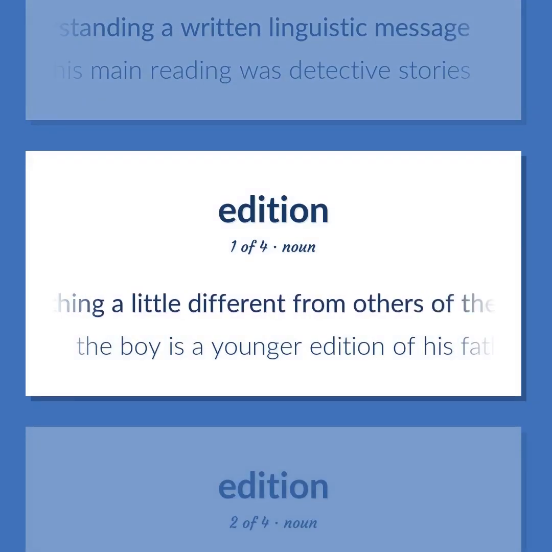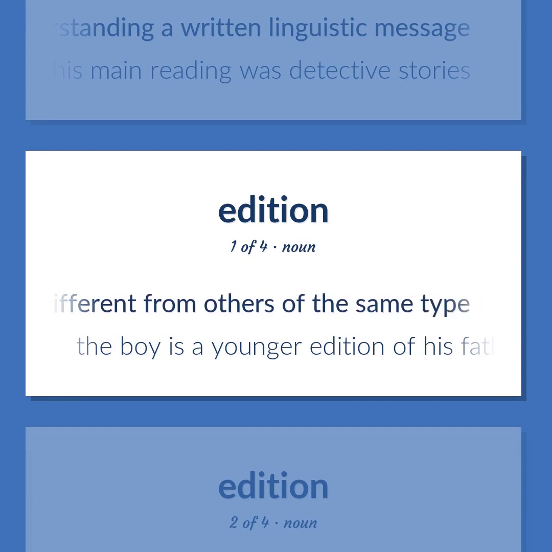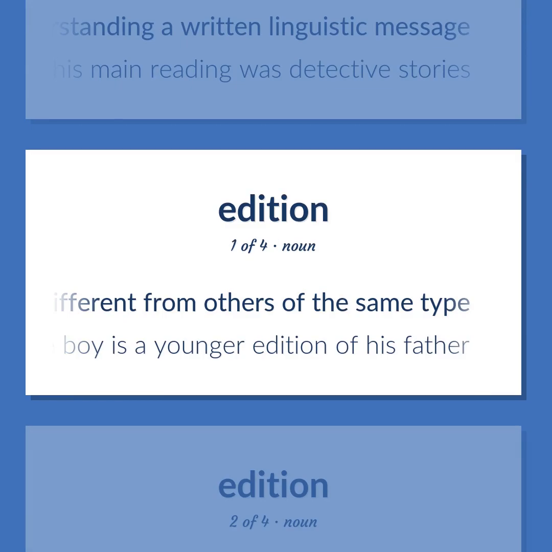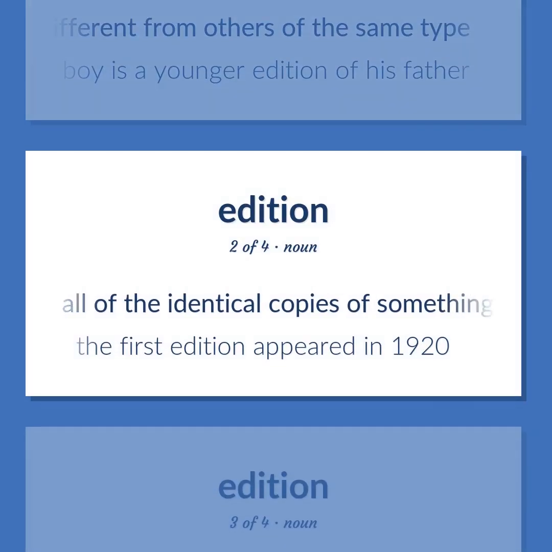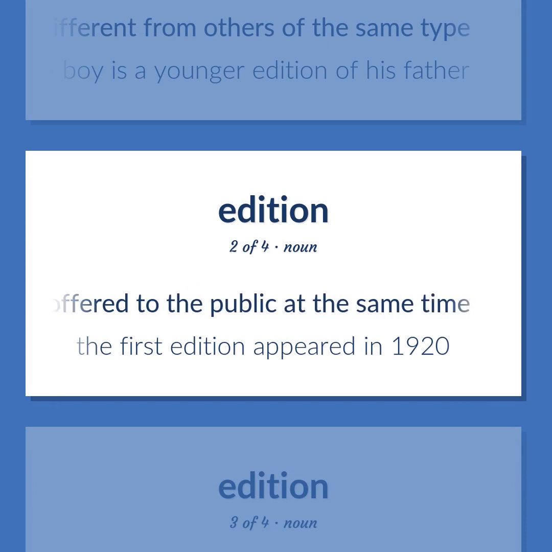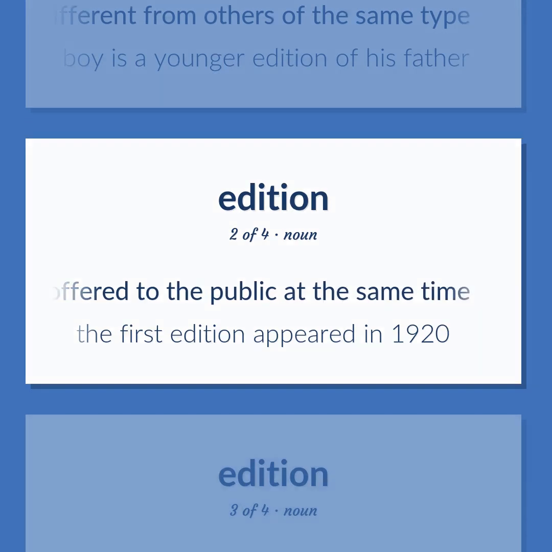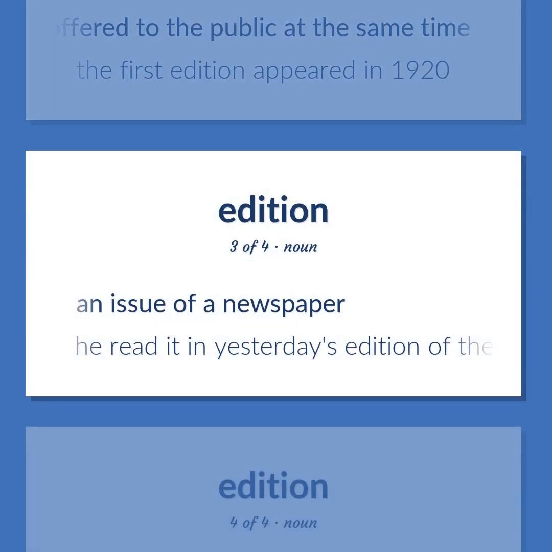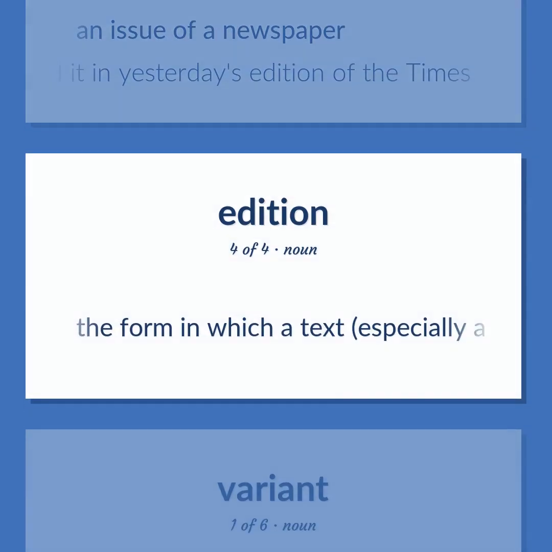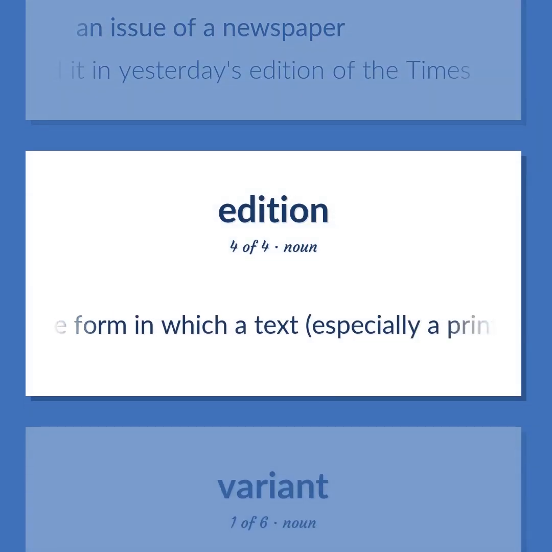Something a little different from others of the same type. The boy is a younger edition of his father. All of the identical copies of something offered to the public at the same time. The first edition appeared in 1920. An issue of a newspaper. He read it in yesterday's edition of the Times. The form in which a text, especially a printed book, is published.